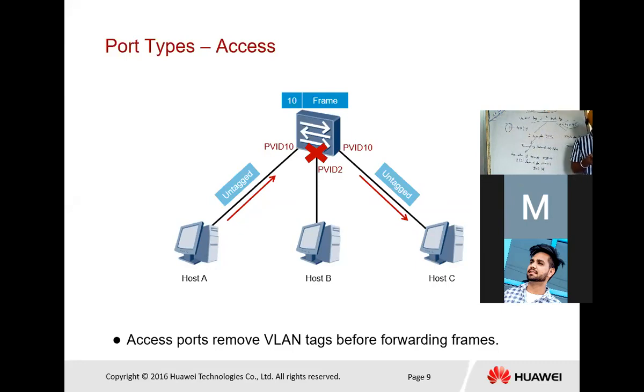When a frame is tagged with number 10, the switch will send the frame to two PCs because of switch behavior. What is the basic behavior of a switch? It is to broadcast the data. Broadcast means from one to all. So if the frame ID is 2, then it will only be received by host B. Clear?